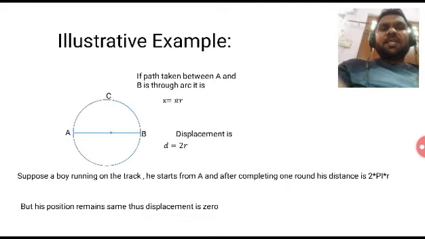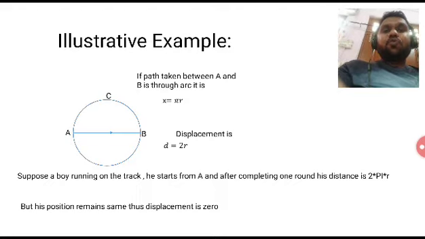Circumference is 2 pi r, so the length of the path ACB will be 2 pi r by 2, equal to pi r. That will be the distance. Displacement will be the shortest distance between A and B, equal to the diameter of the circle, that is 2r. So along a semicircular path, distance will be pi r and displacement will be 2r.